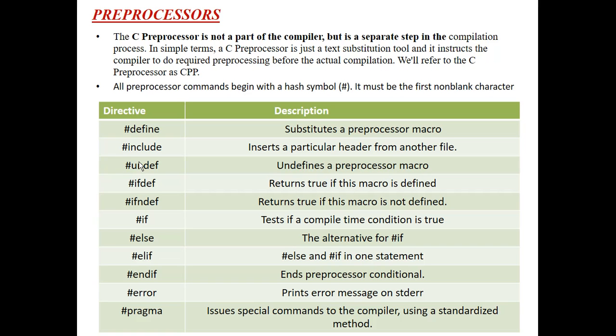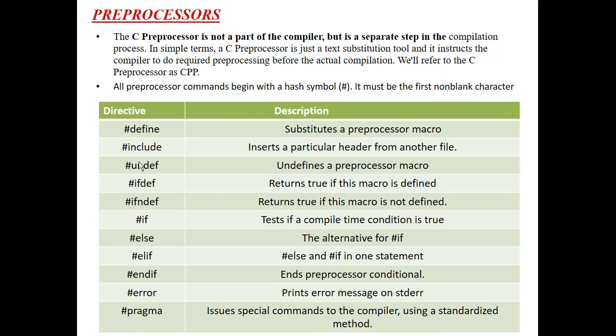Next one is the error. That means this specifies whether the standard error message goes on the output string. Next one is the pragma. By using this, we can issue special commands to the compiler using a standardized method. So these are the different types of directives, or different types of preprocessor, available in the C programming language.